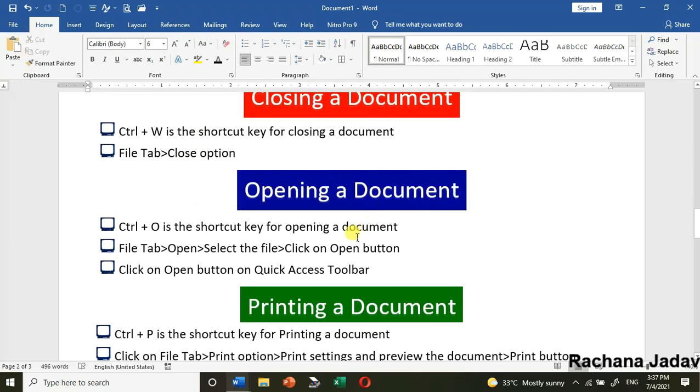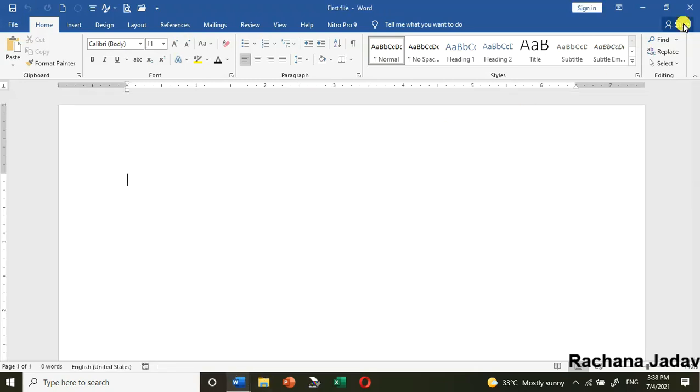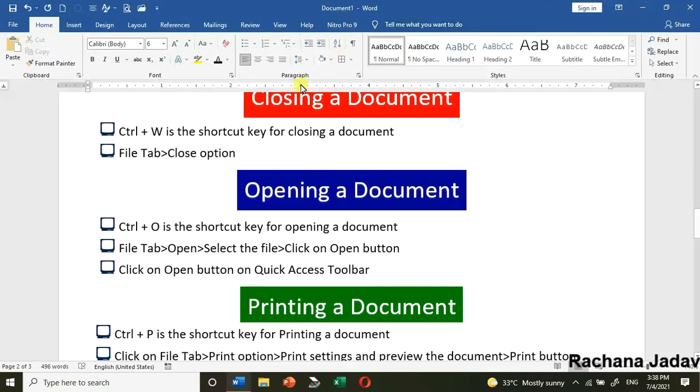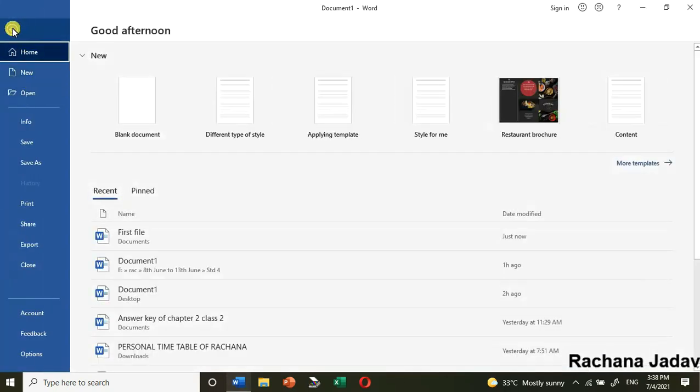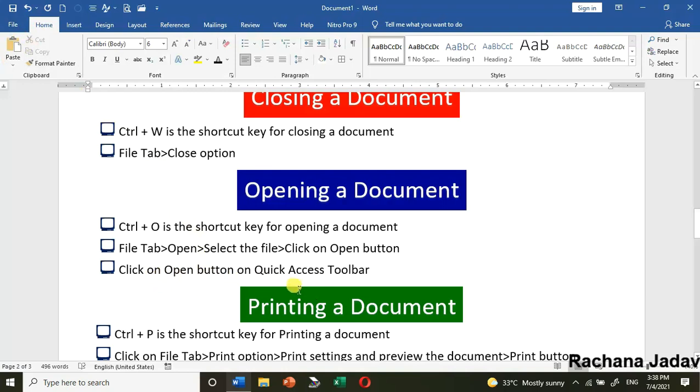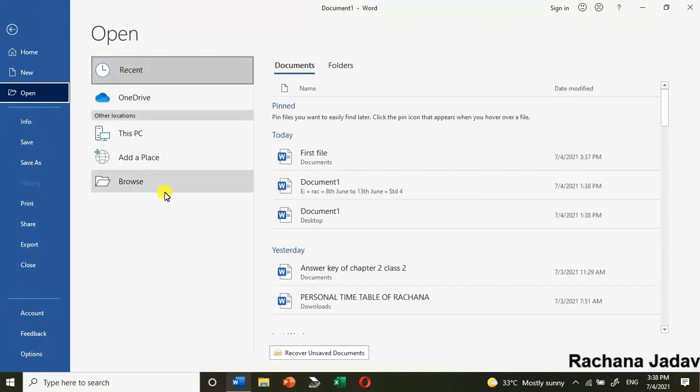Opening a document. अब already जो आपने save किया है, which you have already saved, that you want to open that file. So what you can do, I will just close this file. मैंने ये जो first file बनाई है, and I will show it how to open it. So what you will do, you can go for shortcut Control plus O, or you can go by File tab Open, or the third method, that is on quick access toolbar, you will have open option. So you can see here, this is my open option. I'll click on it again.